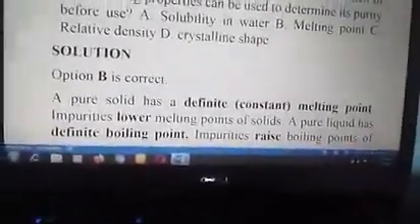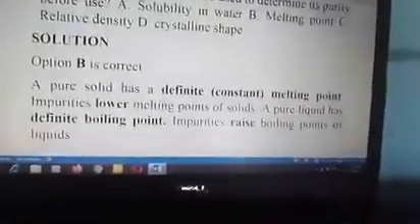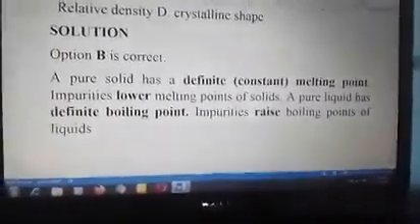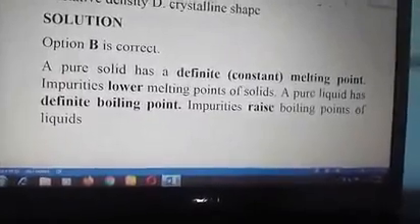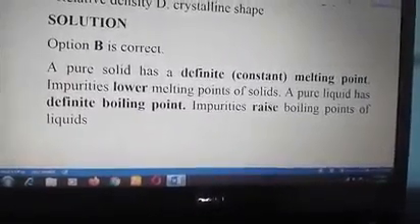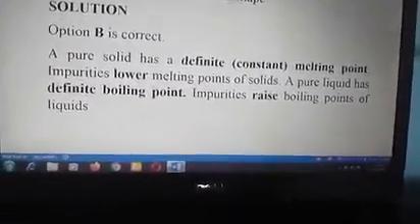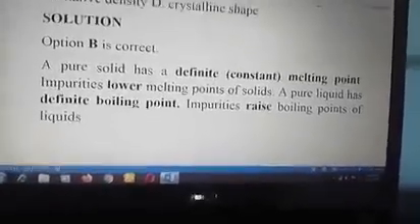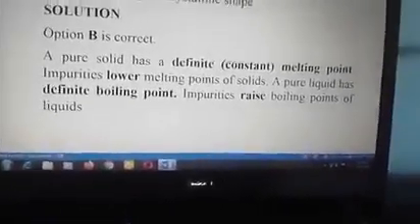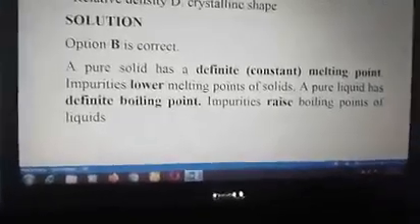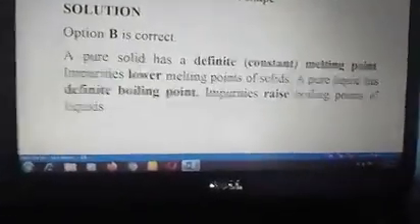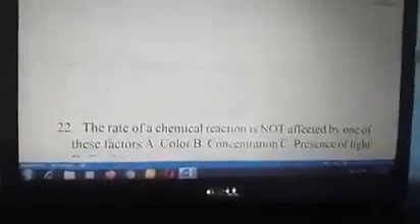A pure solid has a definite or constant melting point. So for you to know a pure solid, the melting point must be definite or constant. Impurities lower the melting points of solids. A pure liquid, on the other hand, has a definite boiling point. Impurities raise the boiling point of liquids. So get that. We'll go to the next question.